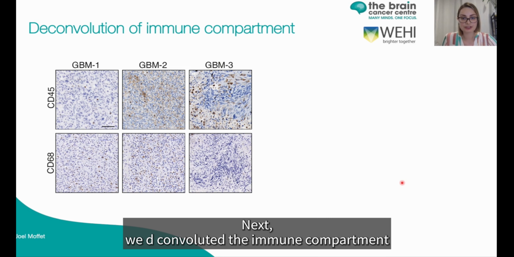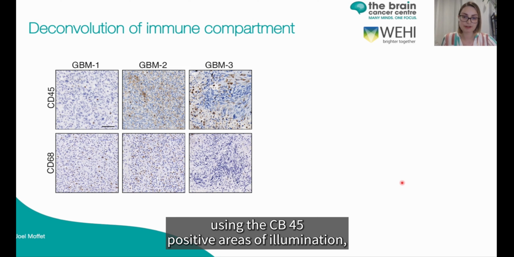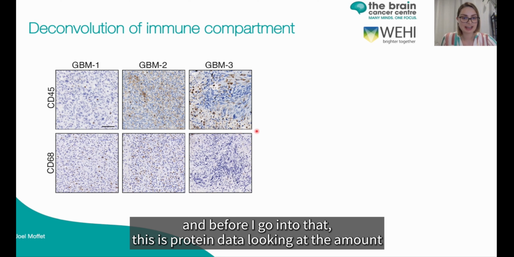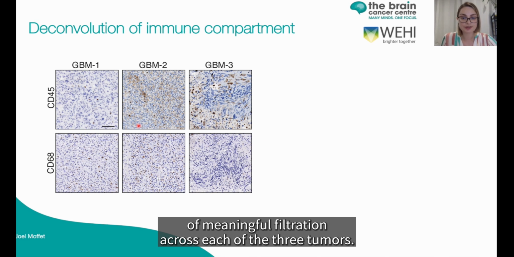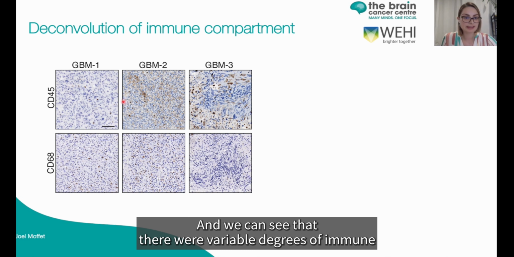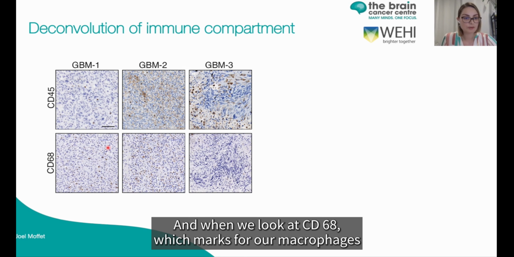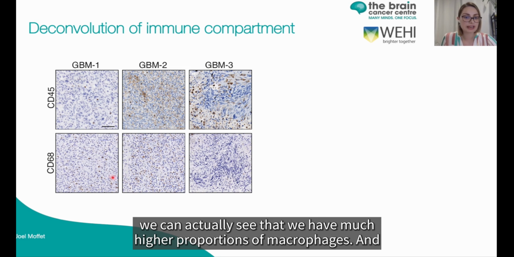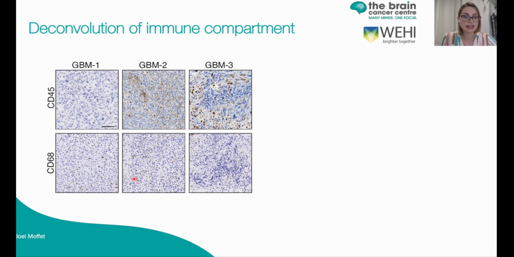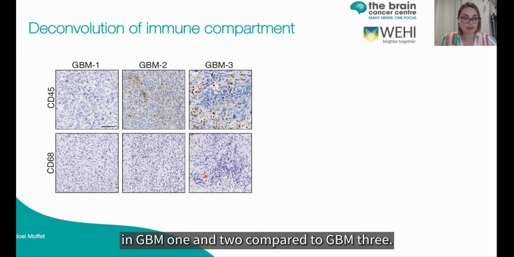Next, we deconvoluted the immune compartment using the CD45 positive areas of illumination. Before I go into that, this is protein data looking at the amount of immune infiltration across each of the 3 tumors. We can see that there were variable degrees of immune infiltration, with much higher infiltration in GBM2 and 3. When we look at CD68, which marks our macrophages and microglial cells, we can see much higher proportions of macrophages and microglia in GBM1 and 2 compared to GBM3.